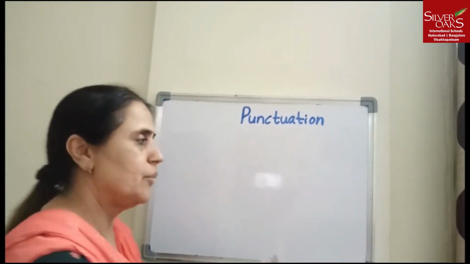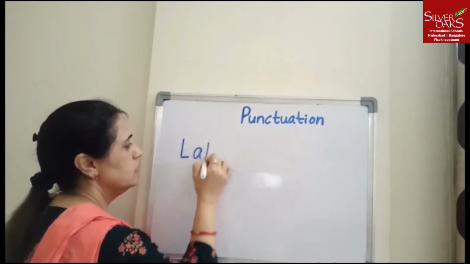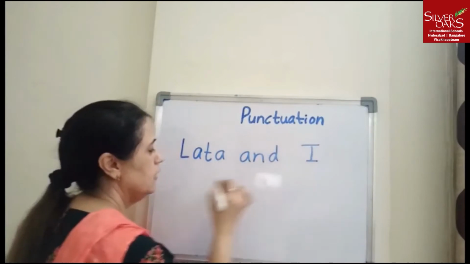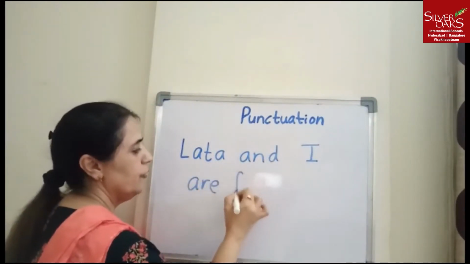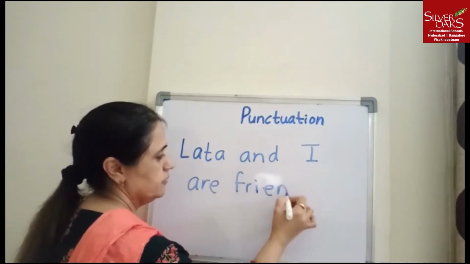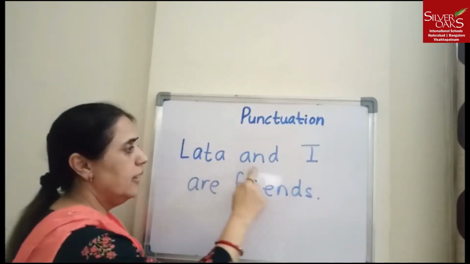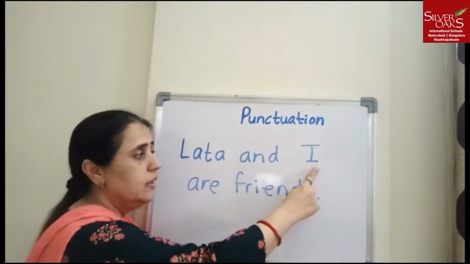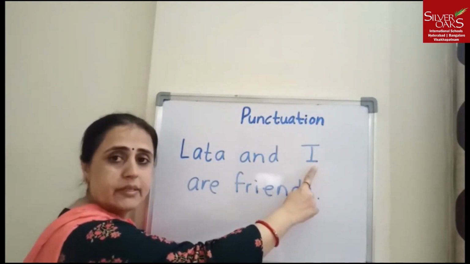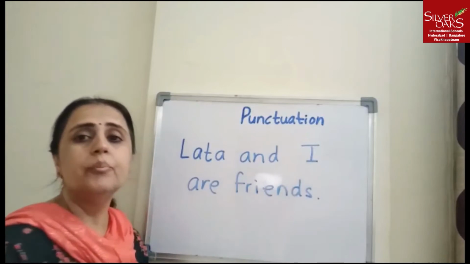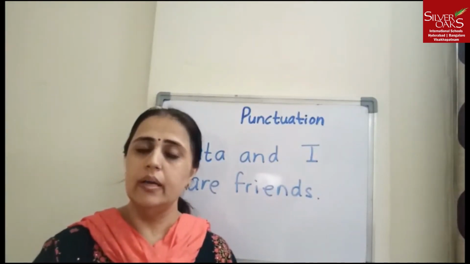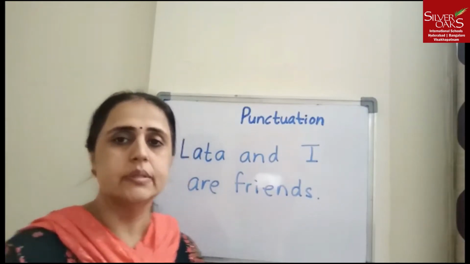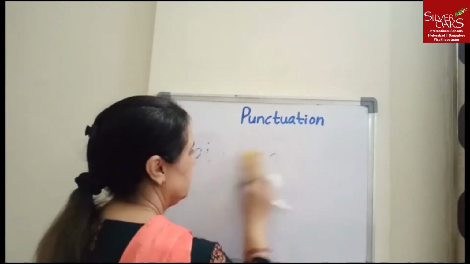Here is another example. Lata and I are friends. Did you notice this I? I is written here as capital because it is a pronoun. The pronoun I is always written in capital letter wherever it appears. Let me write one more example.